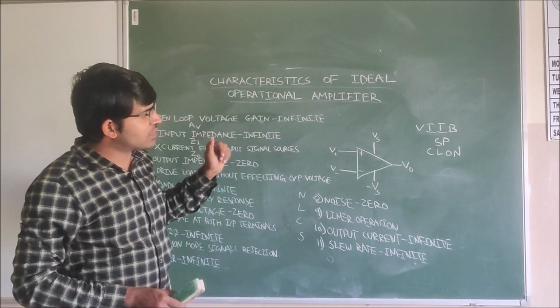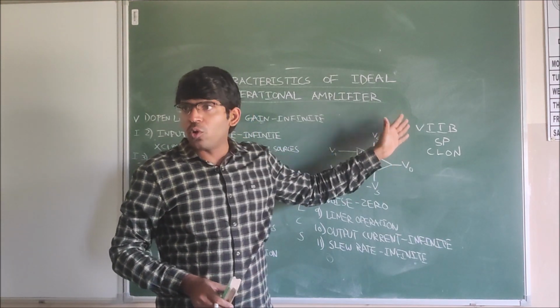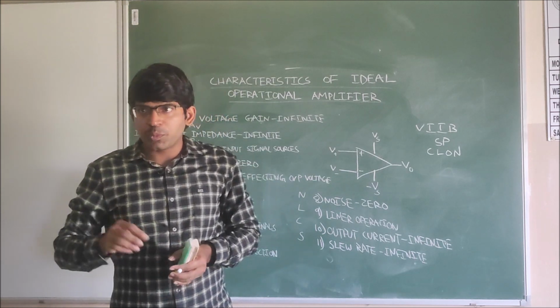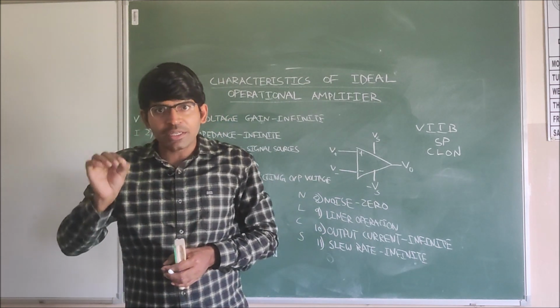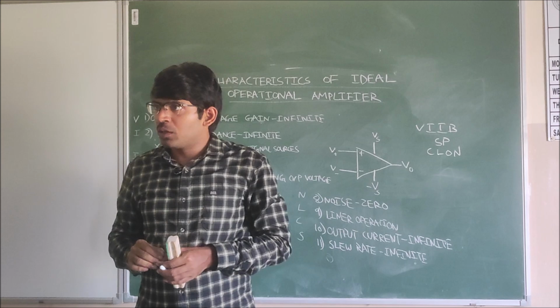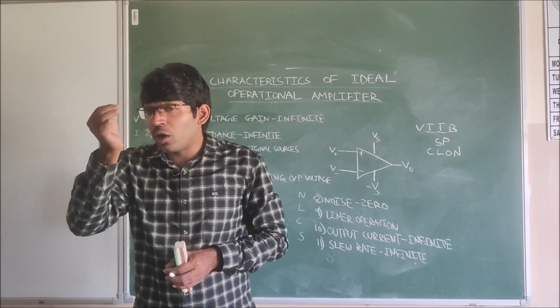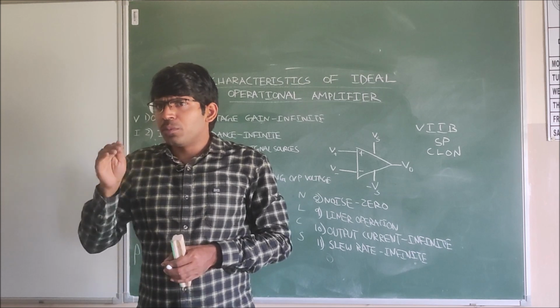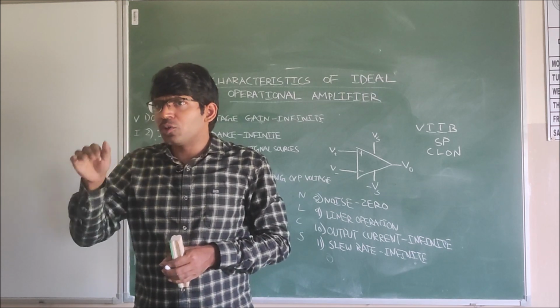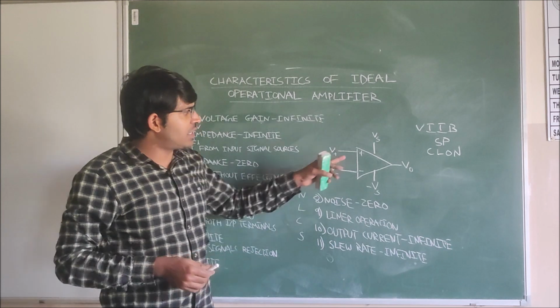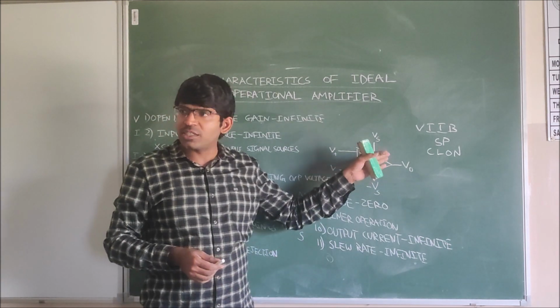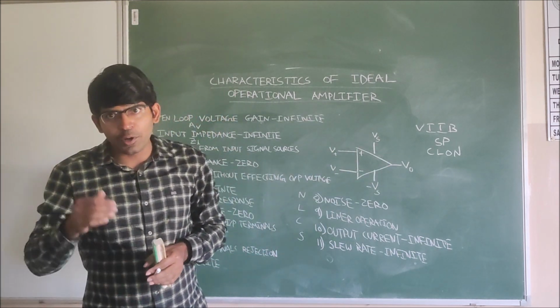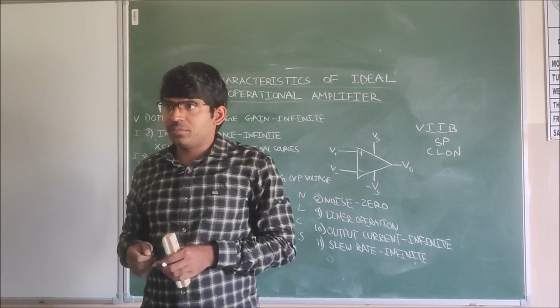So the characteristics we are discussing, first one is the voltage gain. We are expecting the open loop voltage gain to be infinite. Even if we give a small voltage signal, a nanovolt signal, it should bring that signal to the supply range, Vs range. Here infinite means maximum supply. So open loop gain is infinite.